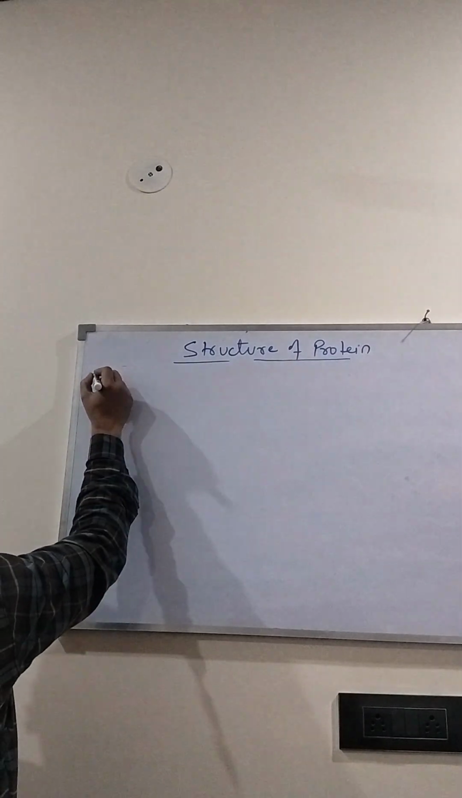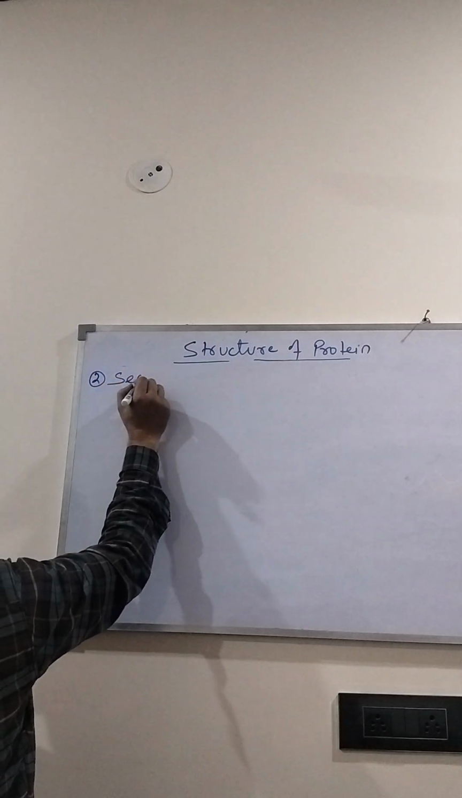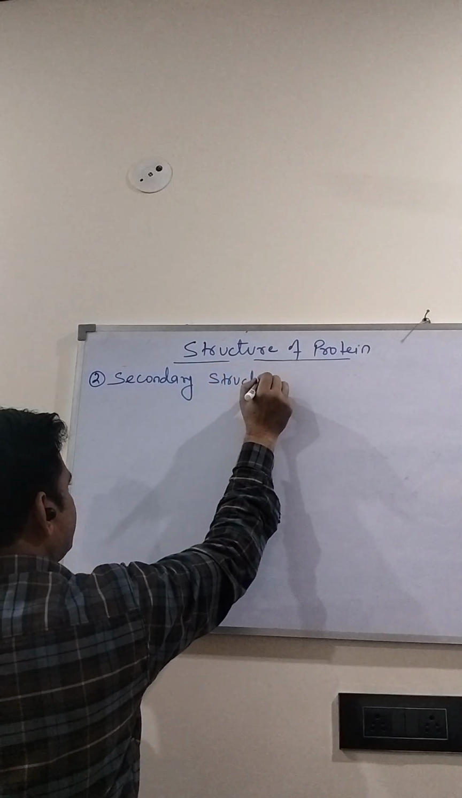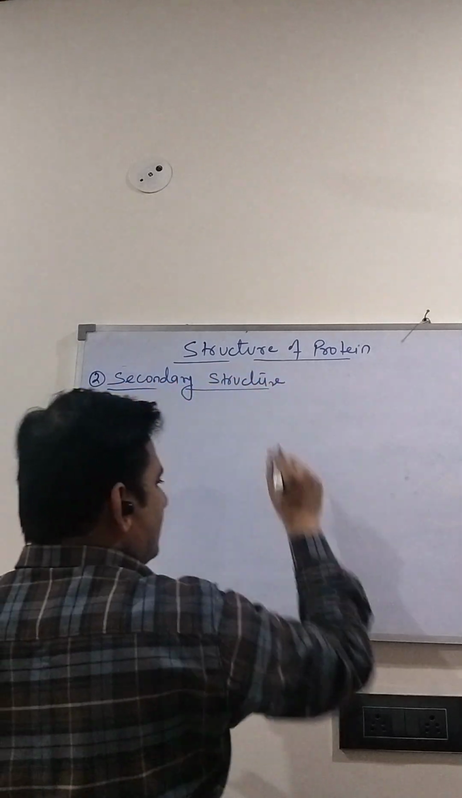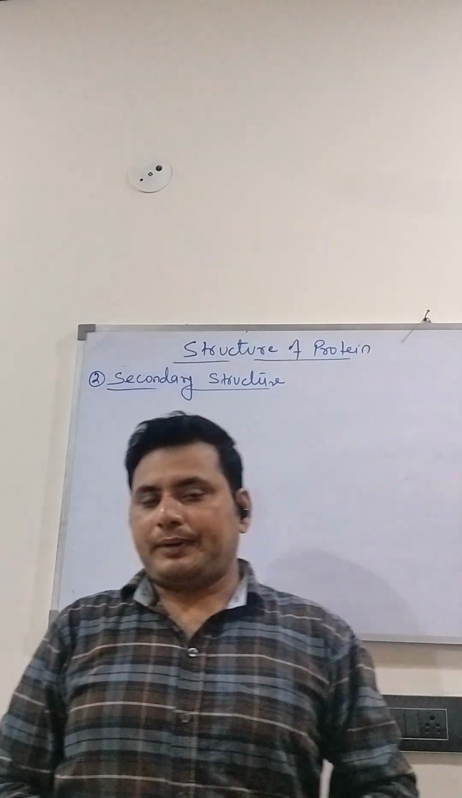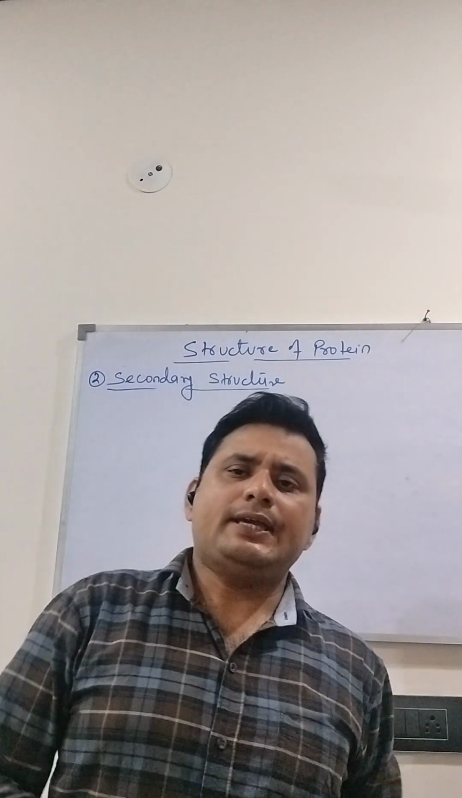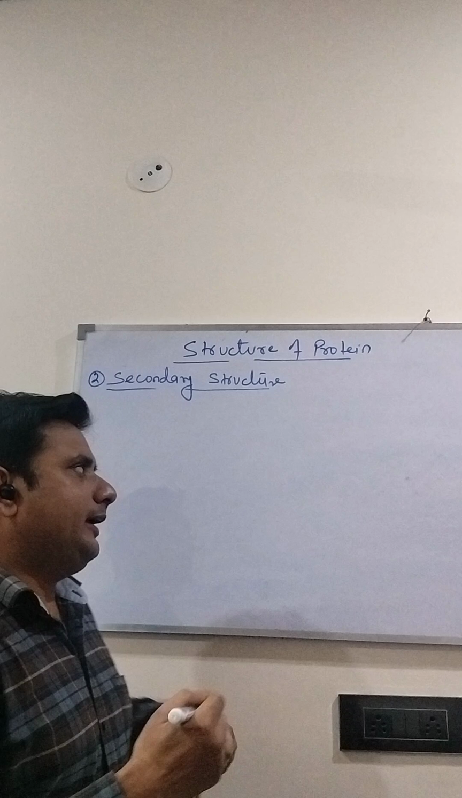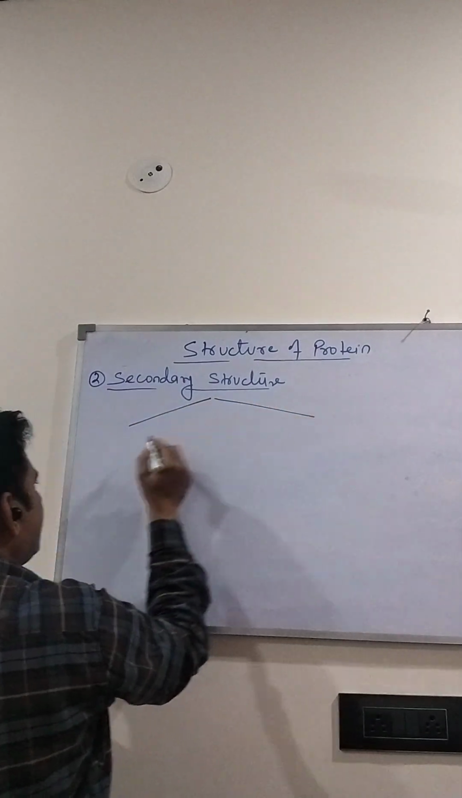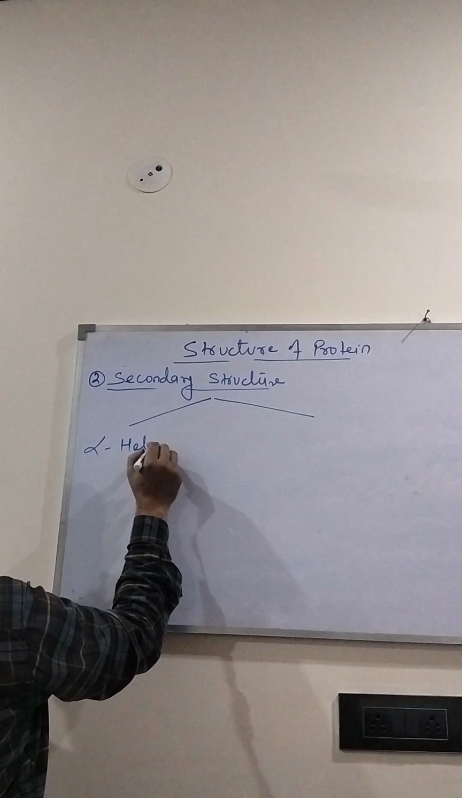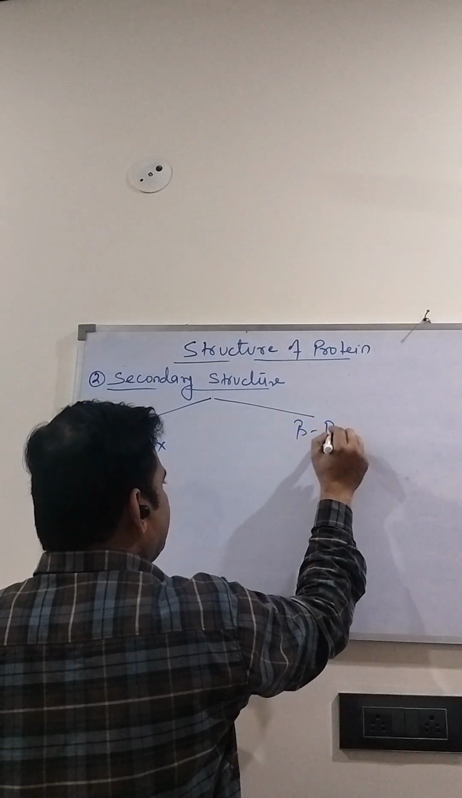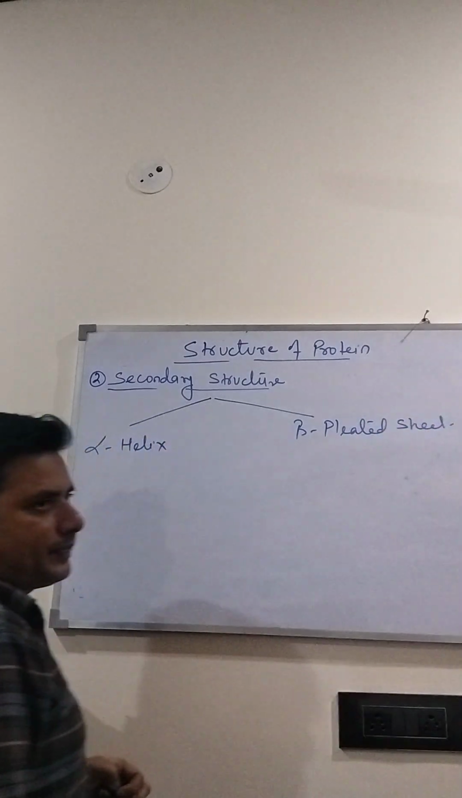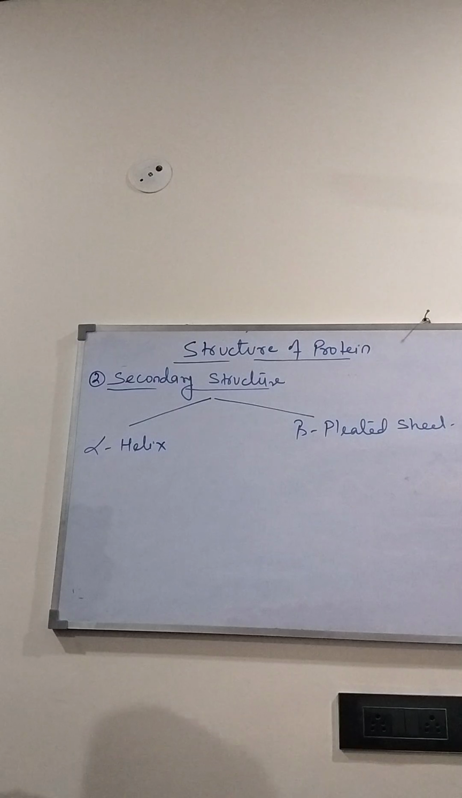Now, the secondary structure. In the secondary structure, the primary linear chain which we get in the primary structure level undergoes further processing, and it produces an alpha helix or a beta pleated sheet.